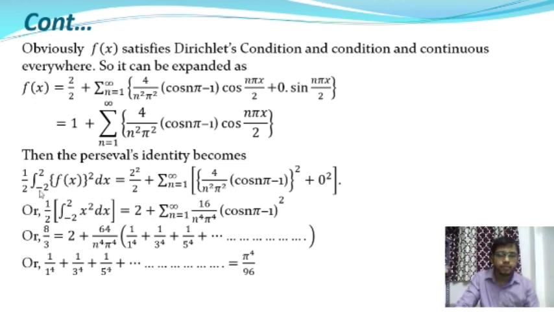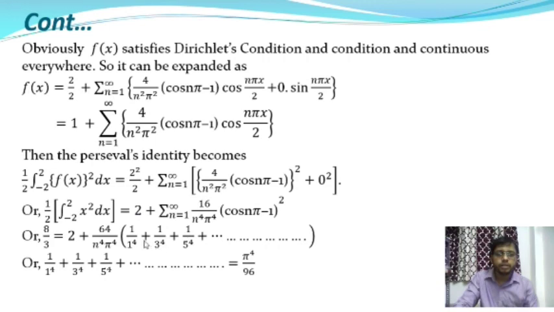So the left side of the Parseval identity is the integration minus 2 to plus 2 f(x) square into dx. And f(x) is equal to x, so f(x) square will give x square into dx, and after integration it will give 8 by 3, and 8 by 3 is equal to 2 plus 64 by pi to the power 4 into 1 by 1 to the power 4 plus 1 by 3 to the power 4 plus 1 by 5 to the power 4 and up to infinity.